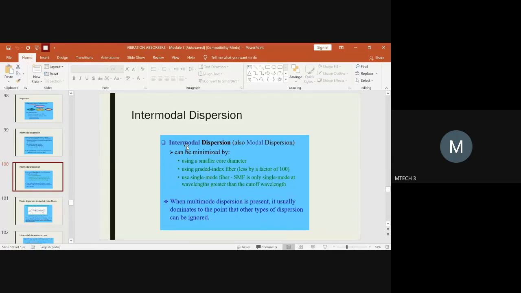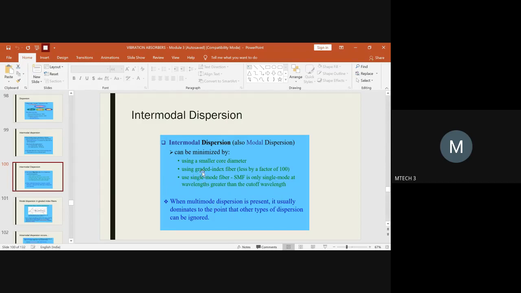Here, in case of intermodal dispersion, we should see that the diameter of the core is smaller so that we can get a good feasible incident ray and reflected ray, which both will be equal. It gets reflected within the core, and a huge amount of light rays can traverse from one end to the other without any losses. So it is always preferable to have a smaller core diameter.